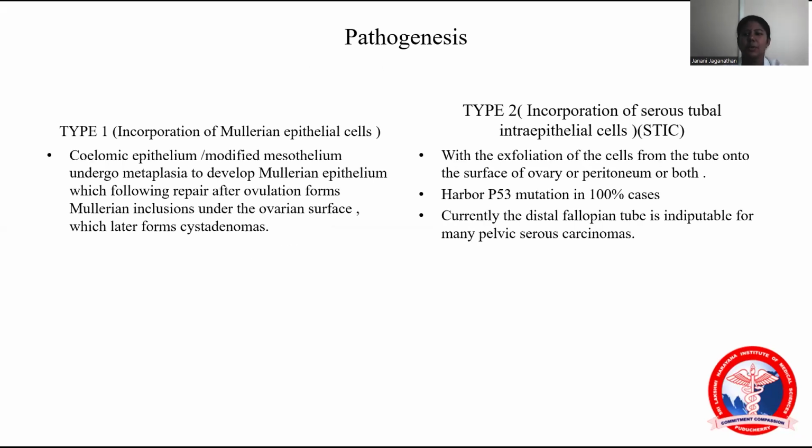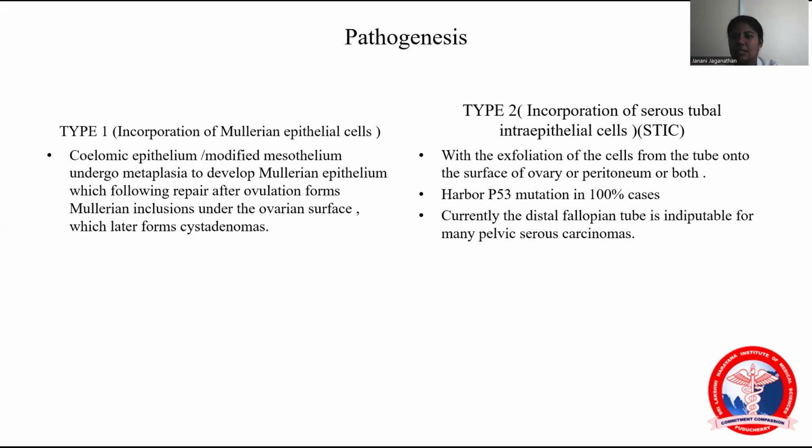For the pathogenesis, epithelial ovarian carcinoma is divided into type 1 and type 2. Type 1 normally affects young people, and type 2 mostly affects older people. Type 1 is due to the incorporation of Mullerian epithelial cells, due to repeated ovulation, which causes Mullerian inclusions under the ovarian surface, which later form cystadenomas. But type 2 is due to the stick theory.